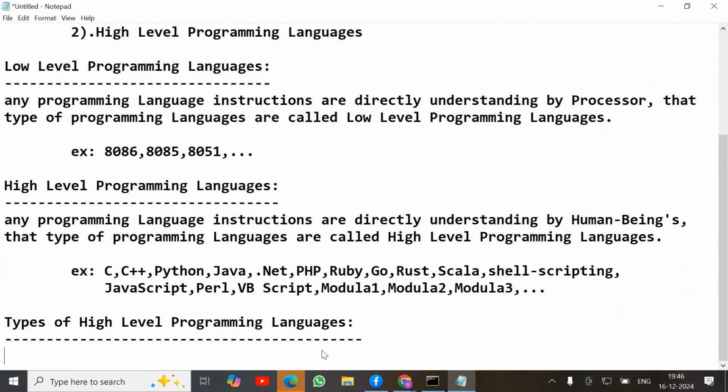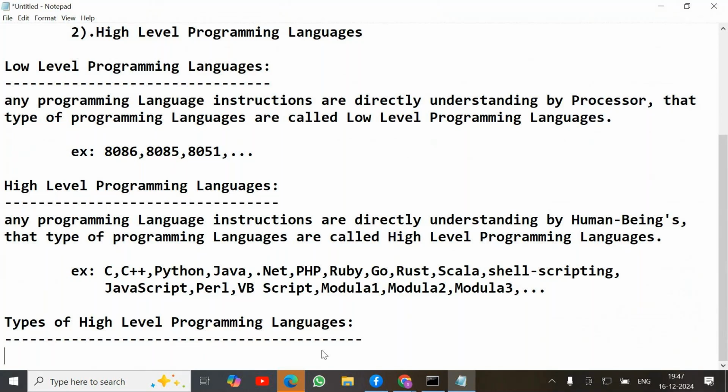Internally, the compiler or interpreter converts that code into 8086 instructions. The processor takes those instructions, and internally in the processor an assembler converts the low level instructions into binary, zeros and ones. So we don't even need to understand what 8086 is; we don't require anything. Internally, the compiler or interpreter takes care of that. We are learning only high level programming languages.